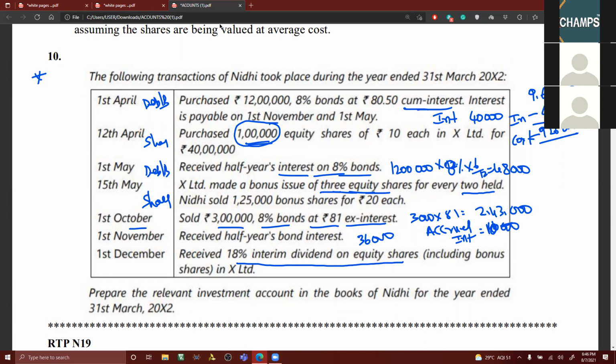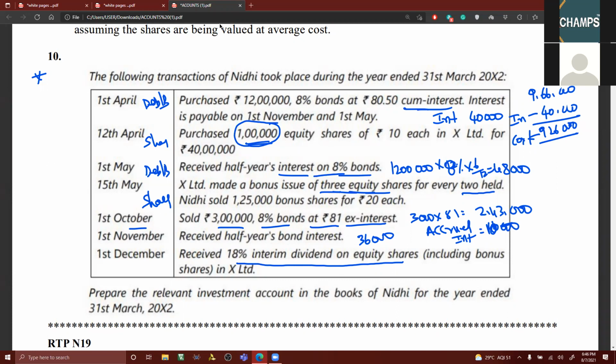Now tell me, what is the interim dividend that has been received, including bonus shares? What are the original shares? 1 lakh. What are the bonus shares? 1,50,000. 1 lakh plus 1,50,000 is 2,50,000. On 2,50,000, what is the dividend rate? 18%.